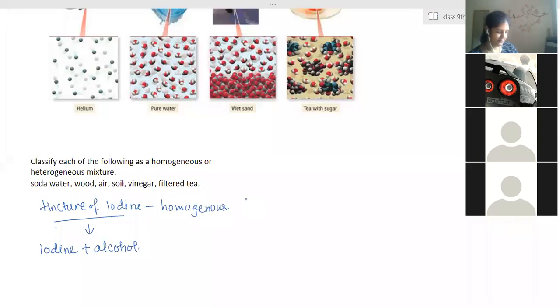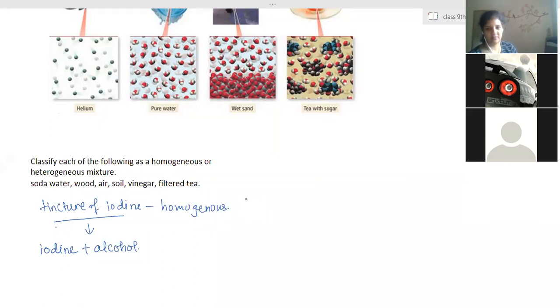Ma'am, that needs some sort of physical process. Yes, you have to do it. Milk is a heterogeneous mixture, a non-uniform mixture, and the particles can be separated easily. That's why by the centrifugation method we can easily separate the components.